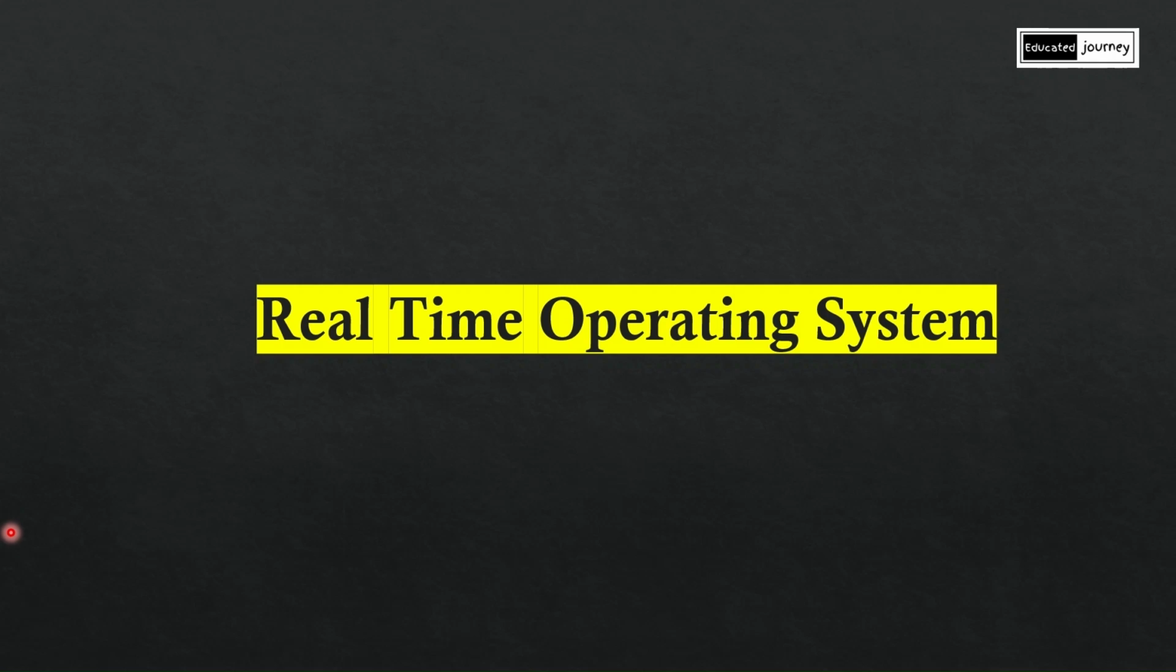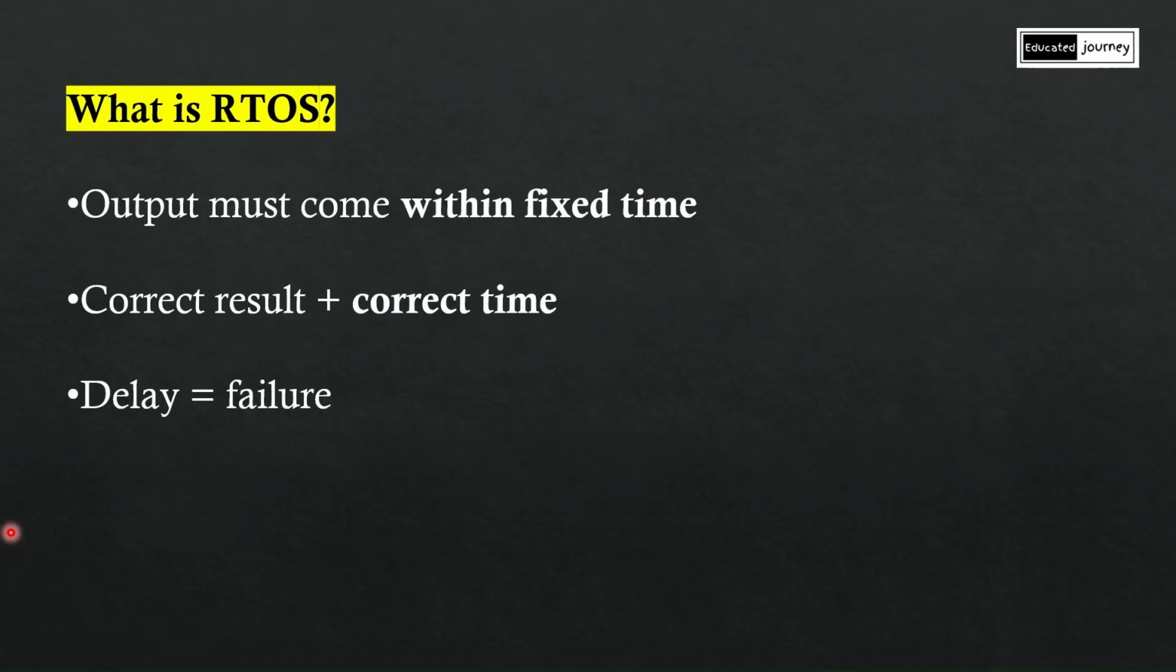In this video, we are going to discuss about real-time operating system. Real-time operating system is also known as RTOS. An operating system must give a correct result, but in real-time operating system, the result should be correct as well as it should be on time, which means there is a deadline for the output. If the output didn't come on time within that deadline, it's a failure of the operating system.